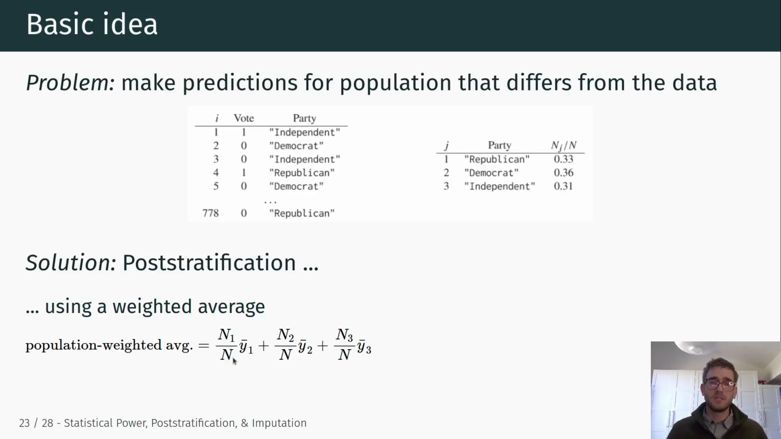But obviously it gets a little bit more complicated once we are not only talking about one characteristic, such as party identification, but we want to consider party identification and age and education and income and a lot of different factors.